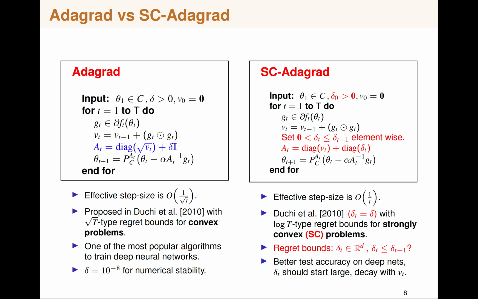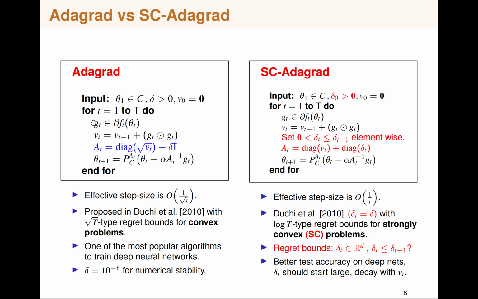And this in a sense has an effective step size of 1 over root t after a bit of calculation, and then you can deduce that we can achieve square root t type regret bounds for convex problems. This was proposed in Duchi et al. in 2010, and this is one of the most popular algorithms to train deep nets, and usually delta is chosen to be 10 to the power minus 8, which is a numerical stability parameter.